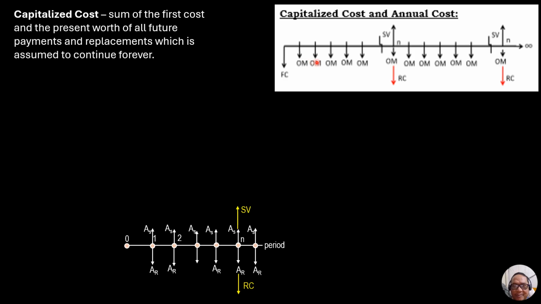This is the annual operations and maintenance cost, and at the end of the useful life of the asset, there is this replacement cost, which is a different value from the first cost, or it may be the same amount as the first cost if not specified in the problem. And it also has what we call salvage value, or scrap value, or salvage cost.